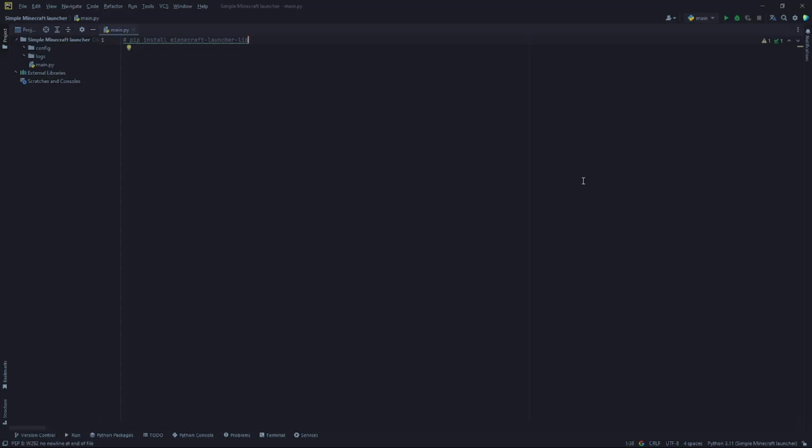Hello guys, today we will be creating a simple Minecraft launcher in Python. We will be able to install any version we want, as well as launching the game and taking some parameters of it. So first of all, we'll install minecraft-launcher-lib.